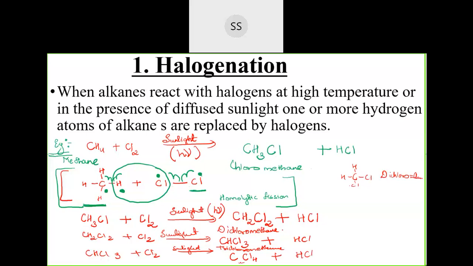That gives you tetrachloromethane. The reaction stops here because all the hydrogen atoms which were present have been replaced by chlorine atoms. Yes, very good. I think most of you know this reaction. I have got many answers here. Now copy down this.